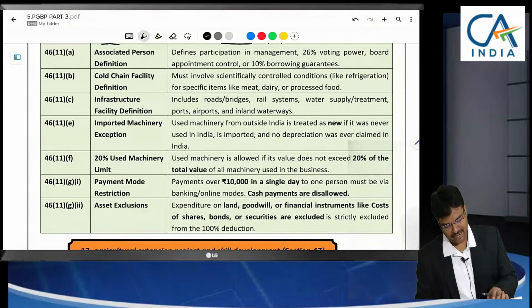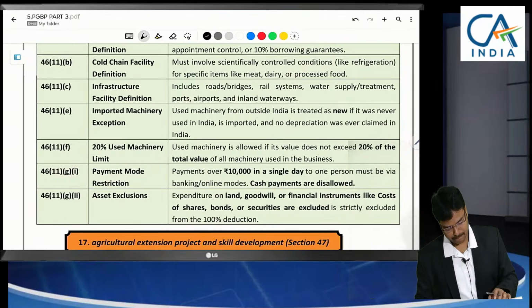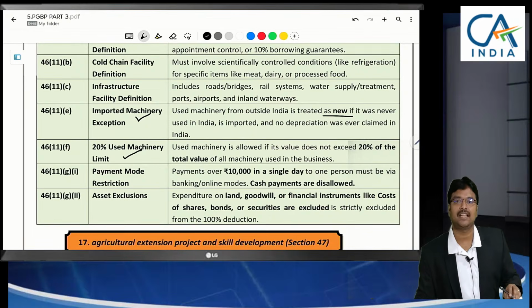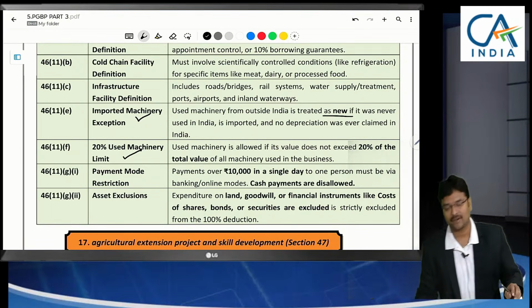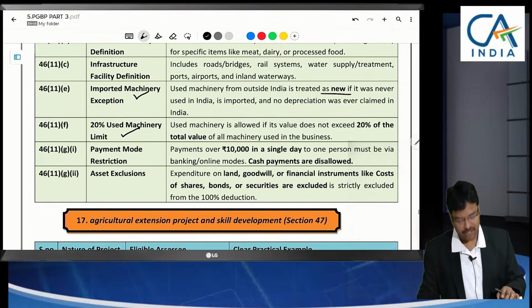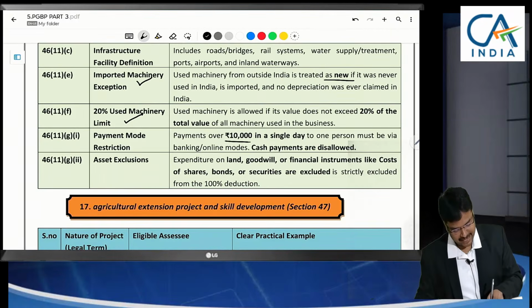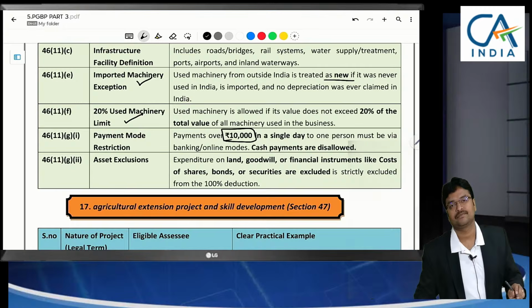And other important definitions here: 20% old machinery is permissible. Imported machinery, even second hand, is permissible and will be treated as new machinery only. Imported second hand machinery is fully permissible. And here a 10,000 limit is there. That means capital expenditure in excess of 10,000 in cash is not permissible. Payment through account payee cheque or online transfers can be made.